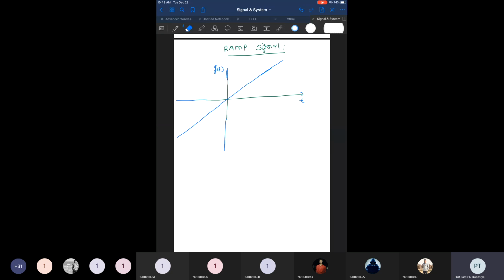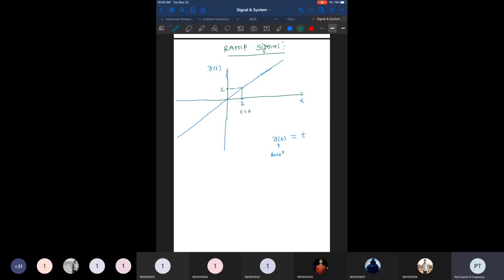And the ramp signal is simply defined as g of t, or if you denote it as r of t, the amplitude of r of t is always t. It means if I pick any point on the time axis, let's say the point 1, and find the amplitude at t equal to 1, then I extend my line on this slope, and I get the same value, 1.